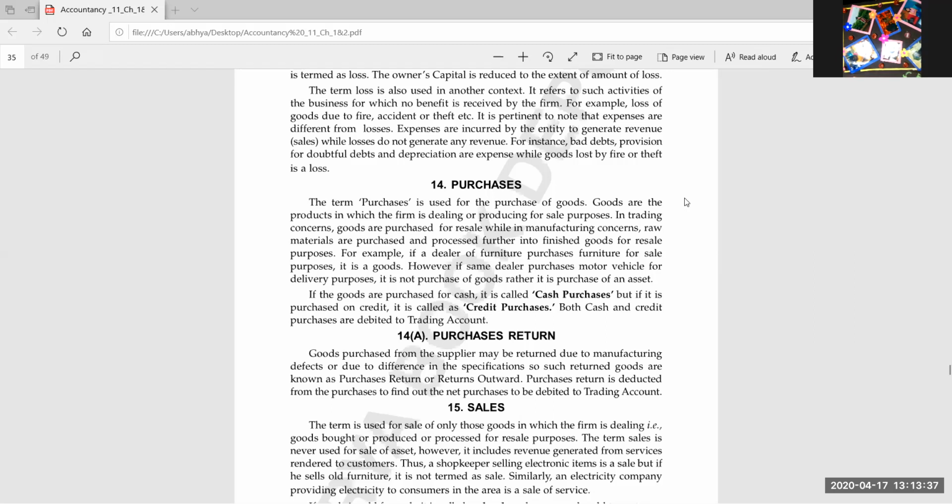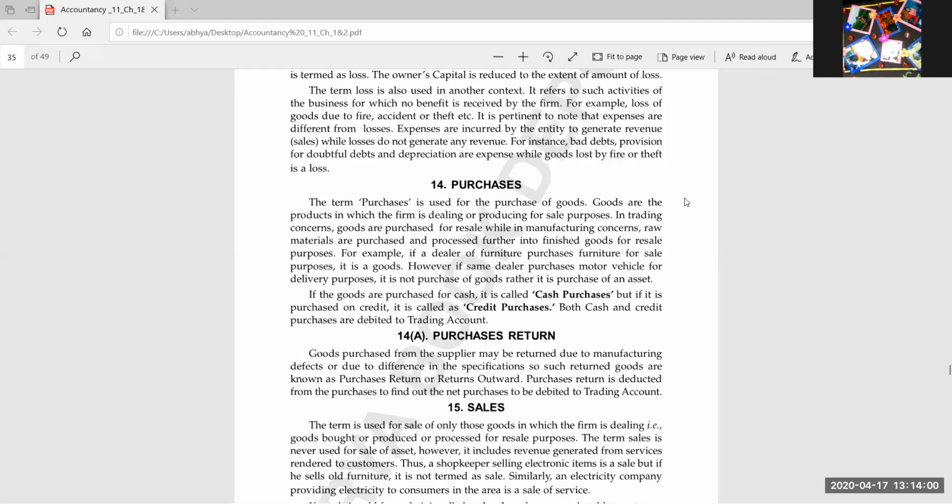Suppose the same furniture trading businessman is purchasing an AC, then it is an asset. Whenever the businessman is purchasing an asset, it will be recorded under fixed asset, whether it is tangible or intangible. But whenever the businessman is buying goods, then it will be written under the head purchase.